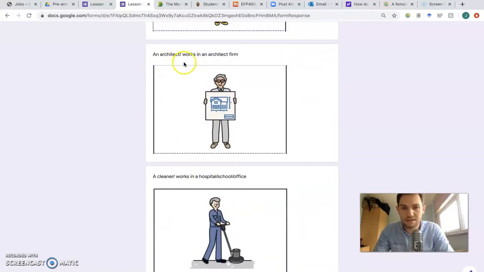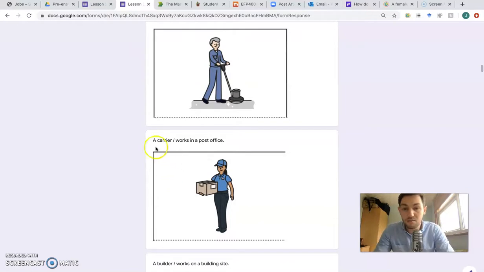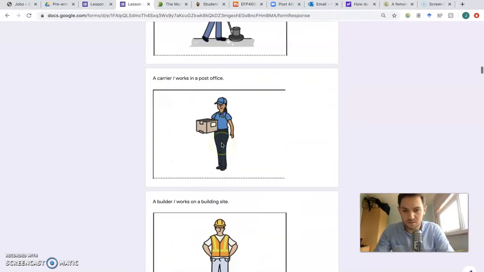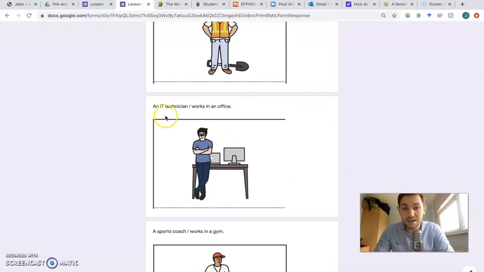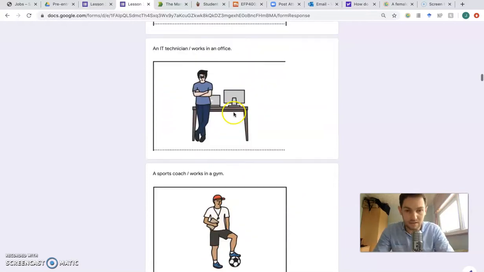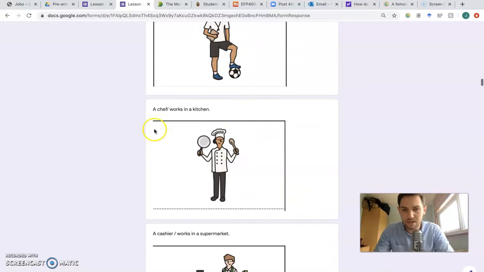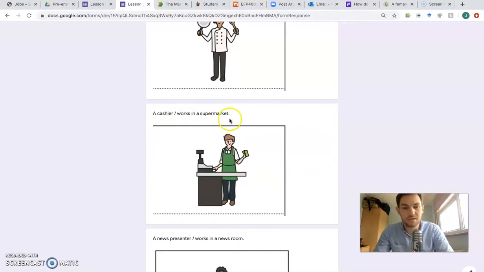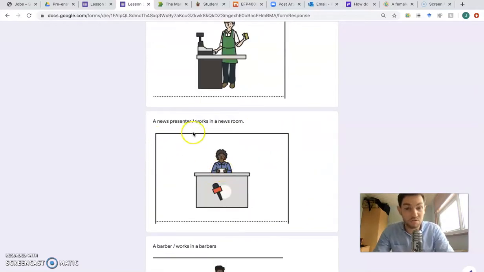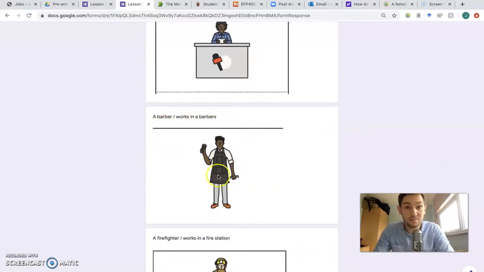You can be an architect who works in an architect firm. You can be a cleaner who works in a hospital, school, or office. You can be a carrier who works in a post office. You can be a builder who works on a building site. You can be an IT technician who works in an office, works with computers. A sports coach who works in a gym. A chef who works in a kitchen. A cashier who works in a supermarket. A news presenter who works in a newsroom. A barber who works in a barber's.